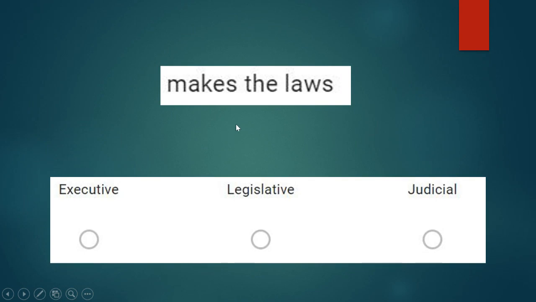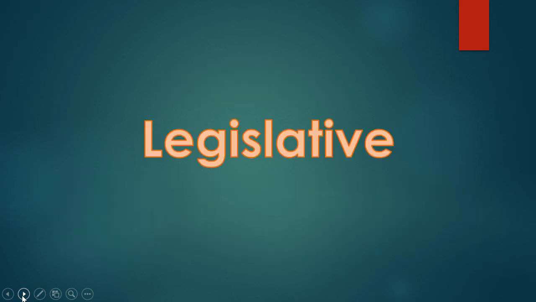Who makes the laws? Where that bill starts off and goes through the process, which branch does that happen in? Is it executive, legislative, or judicial? The branch that makes the laws is the legislative branch. Legislative makes the laws.